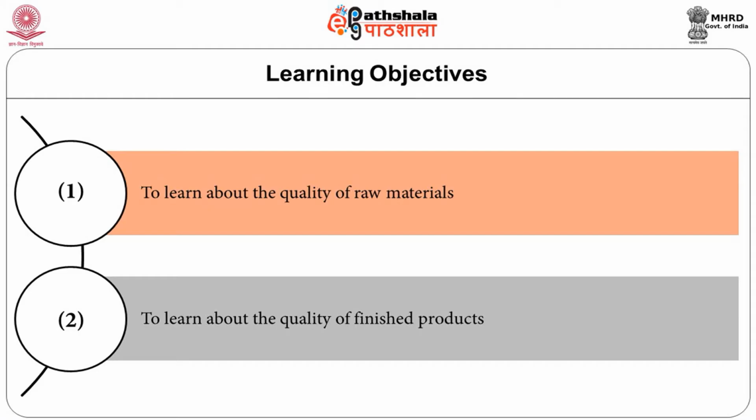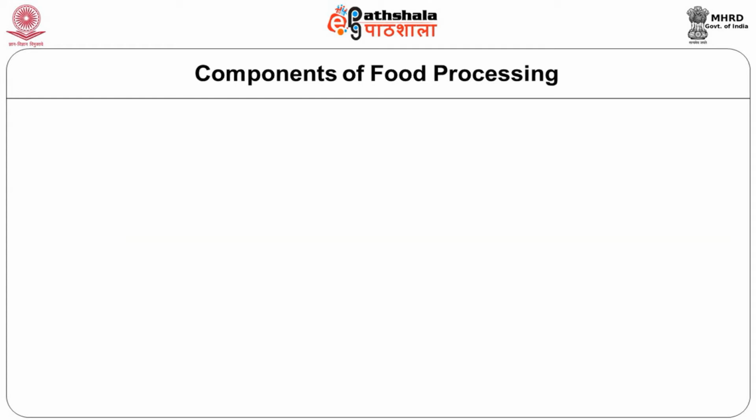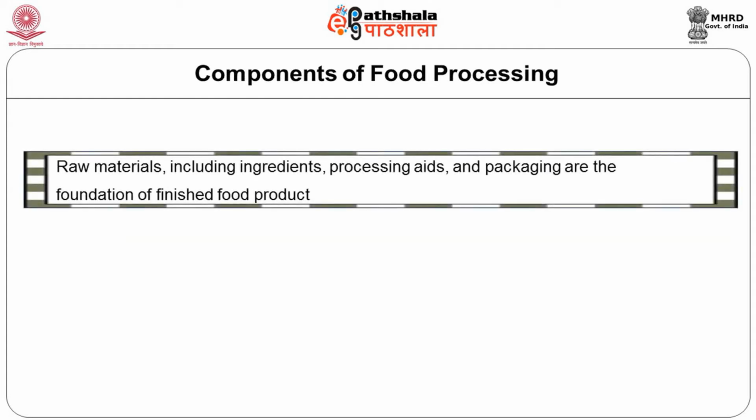In this module, you will be learning about the quality and the specifications of the raw materials and the finished products. So, at the end of this discussion, you will know the quality parameters that should be employed to ensure the food safety from the raw material, and then the quality and the safety of the end products prepared from safe raw materials. The different components of the food processing include the raw materials, that is basically the ingredients, processing aids, packaging material, which are all the foundation of ensuring a quality product.